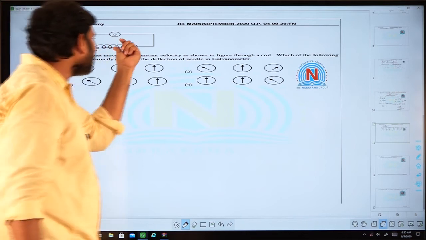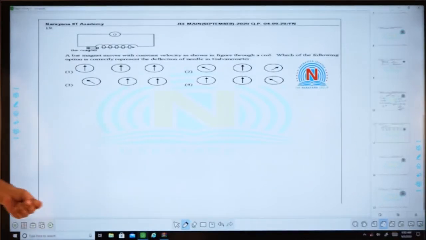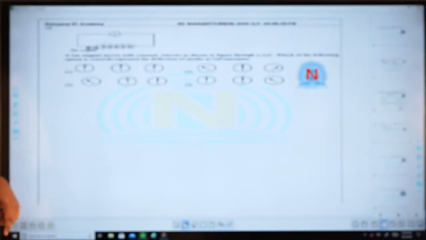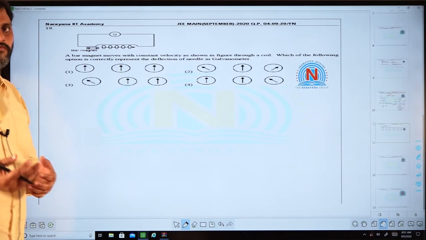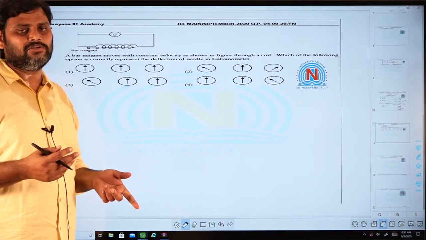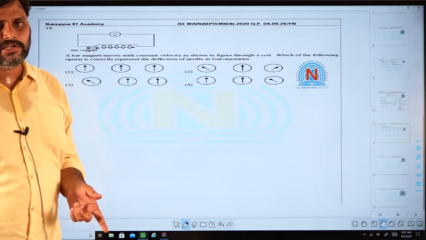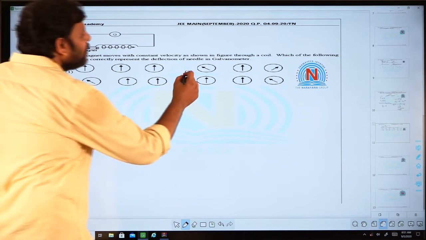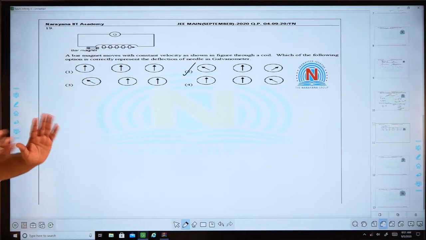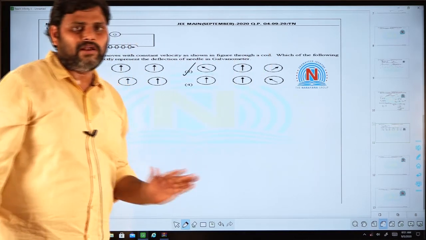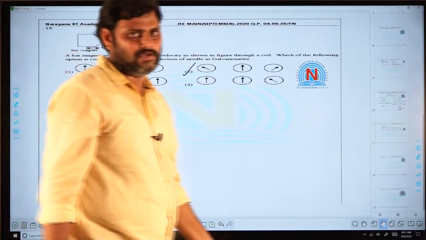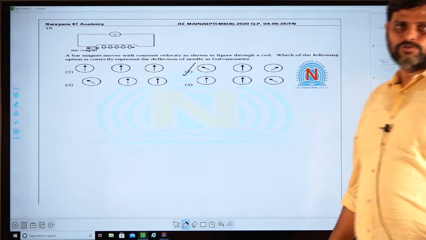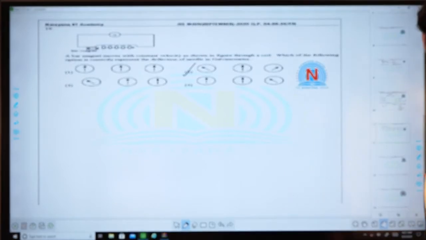And once the magnet comes out of the coil, again due to the decrease in the magnetic flux, there will be some deflection in the galvanometer. Due to the increase in flux, the deflection will be in one direction, and due to the decrease in flux, the deflection in the galvanometer will be opposite in direction. So the only option that tells you the opposite directions while entering and then while leaving the solenoid or the coil is option 2. You can easily identify that.